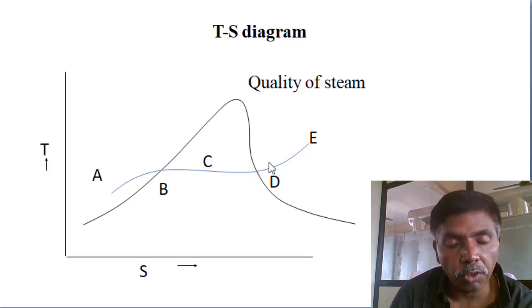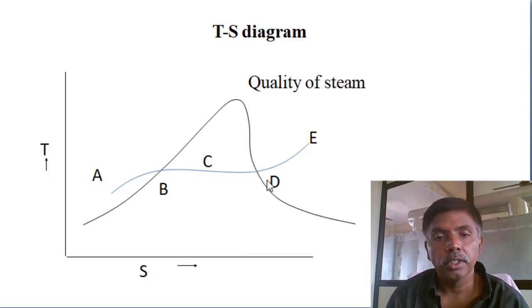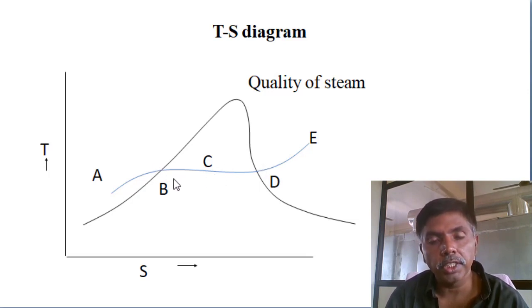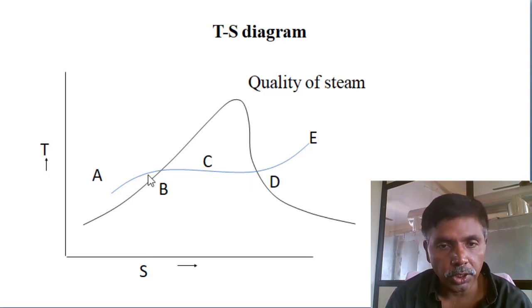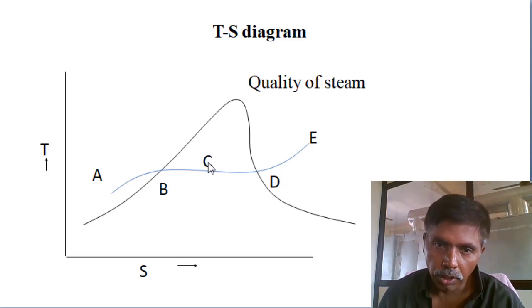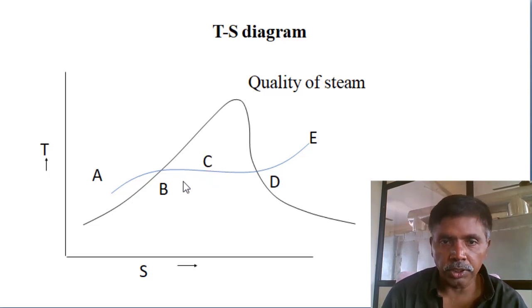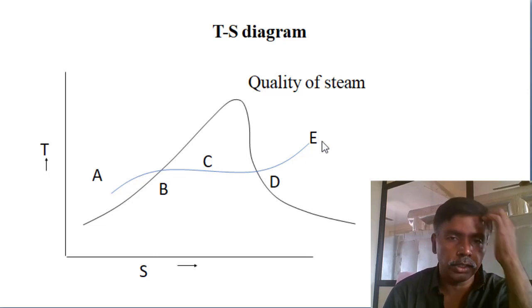If dryness fraction is 1, it is a saturated vapor. If dryness fraction is 0, it is a saturated liquid. In between is the wet region. But you see, for saturated liquid, saturated vapor and the wet region, the temperature is constant. There is no change in temperature, though phase transformation is there. From saturated liquid to saturated vapor, these three regions, the temperature is constant. Next, the superheated region.